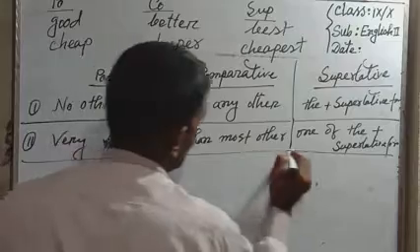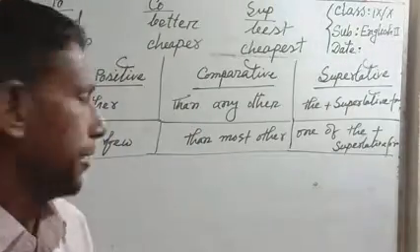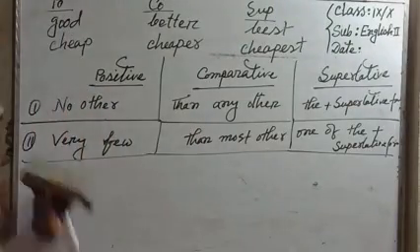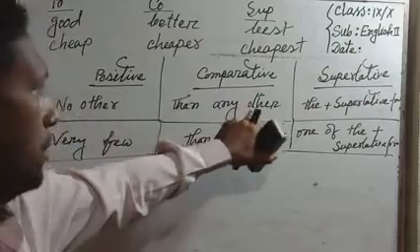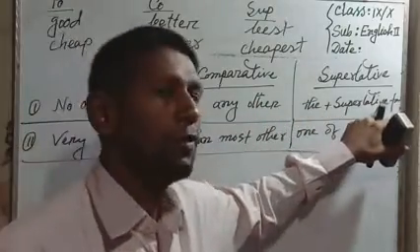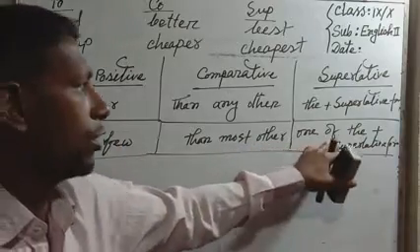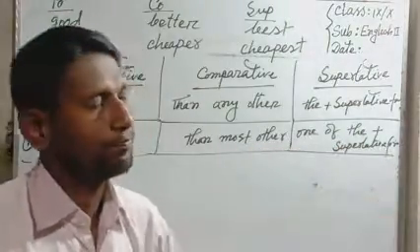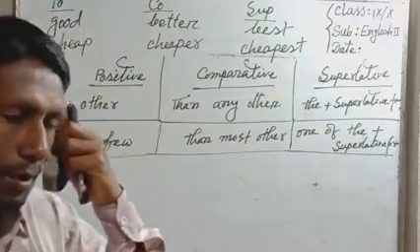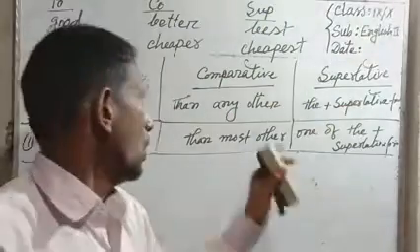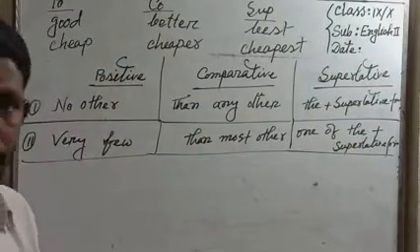From these two, we will learn degree. No other than any other, the plus superlative form. Very few than most other, one of the plus superlative form. Let's remember these two short techniques.